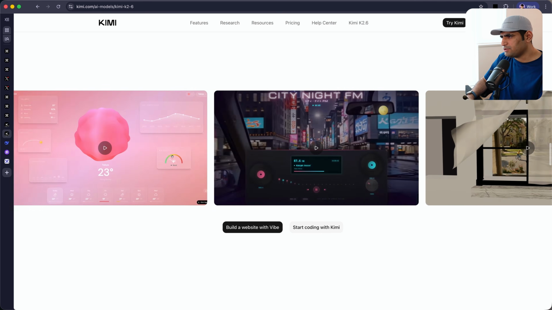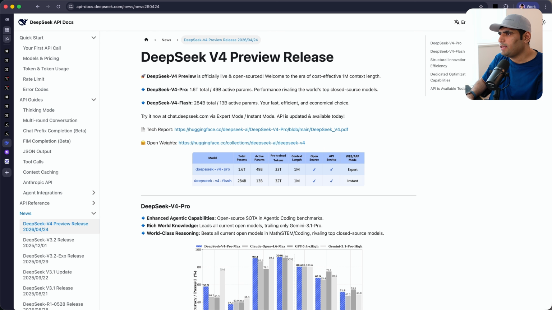Now they have a bunch of things that they've built with Kimi. And the third model that I am thinking of discussing today is DeepSeek V4. So DeepSeek launched last Thursday.